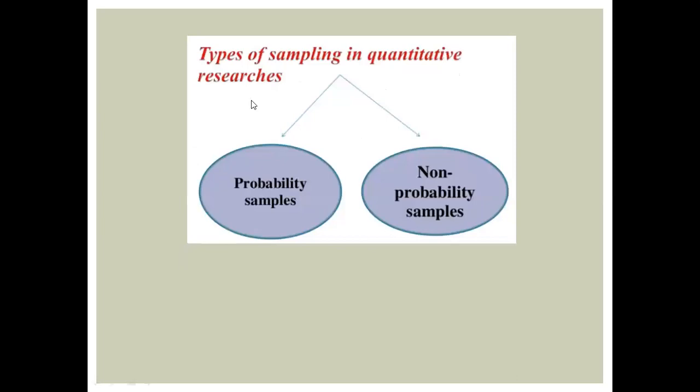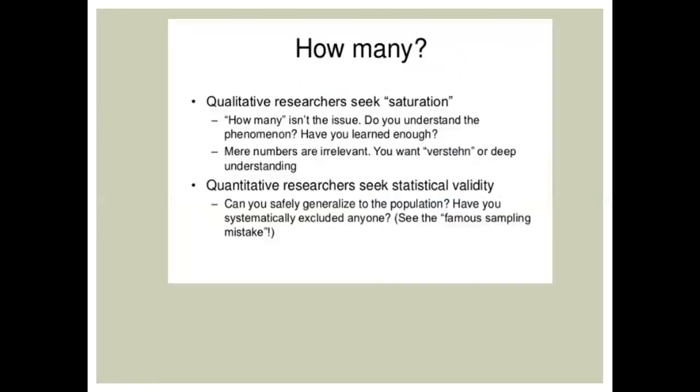The types of sampling in quantitative research are basically two, probability sampling and non-probability sampling, which we have discussed. In qualitative research, researchers seek saturation. How many is not the issue. The question is understanding the phenomena: have you learned enough?